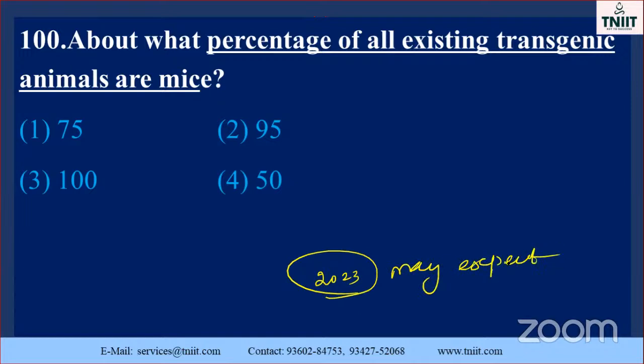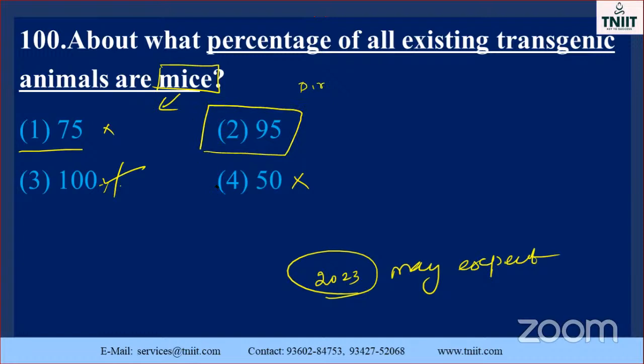Okay, my dear. See, 75 is there. Mice. Listen here, mice. 75? No. Direct question, I told you. You should know the already known answer. Then only, percentage they ask. Percentage means just you will answer it like this: 100%? Yes, correct. Like that. It is not correct. 50%? It is not correct. Exactly 5% less from the 100. So which one is the answer? 95. About what percentage of all existing transgenic animals are mice?